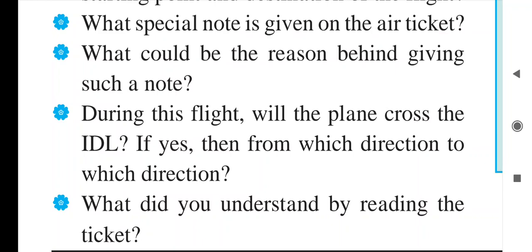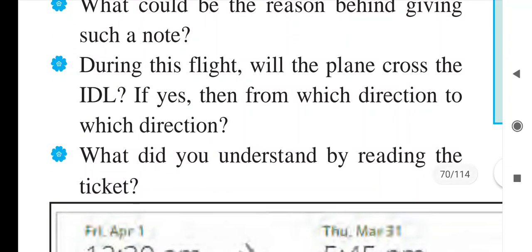This note is given because we are changing the date, and to bring coordination between the different timings and dates, it is very important to make the passenger aware.